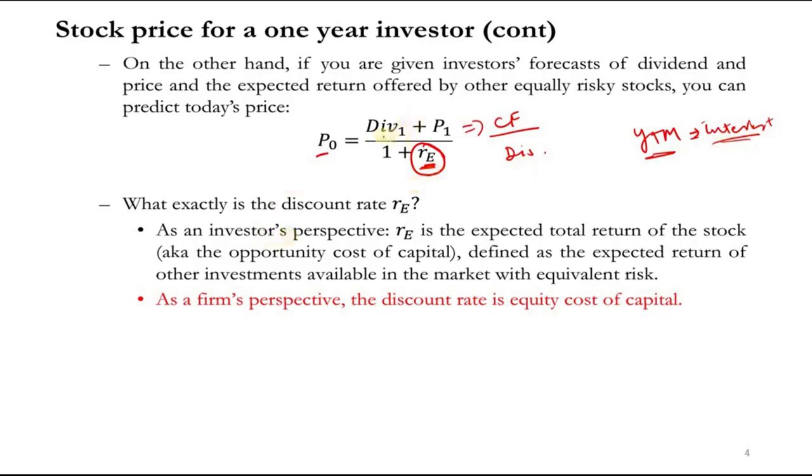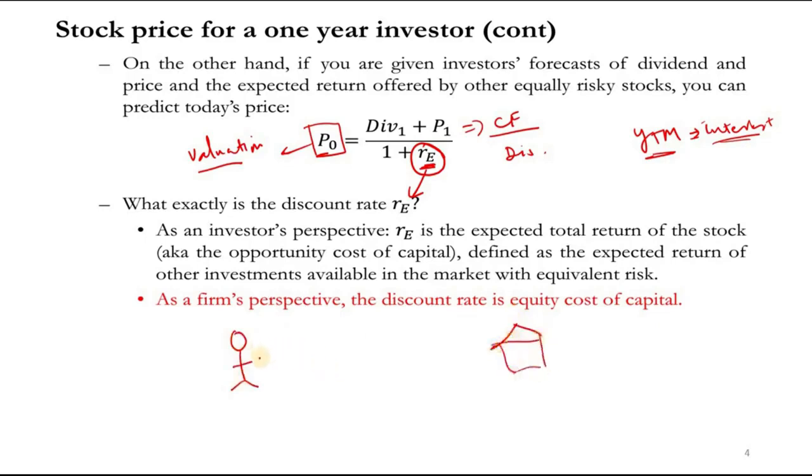So change in price plus expected dividend, divided by 1 plus RE, gives you the current price, and this is called the valuation, right? So what exactly is this RE then? We need to see it from two perspectives. Number one is the perspective of the investor, and the other is the perspective of the company.